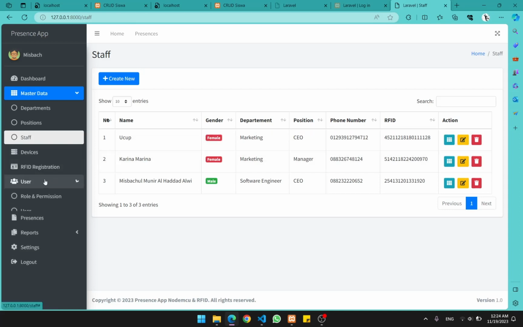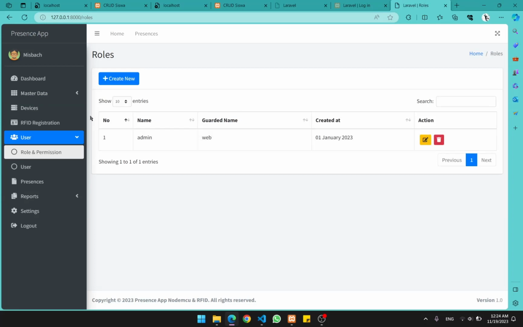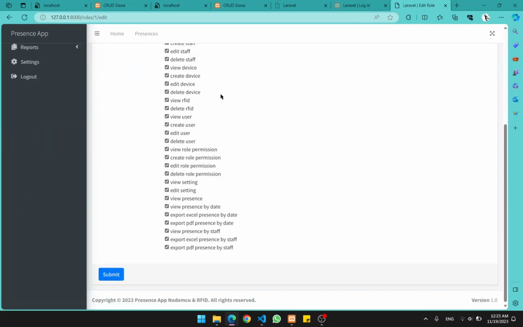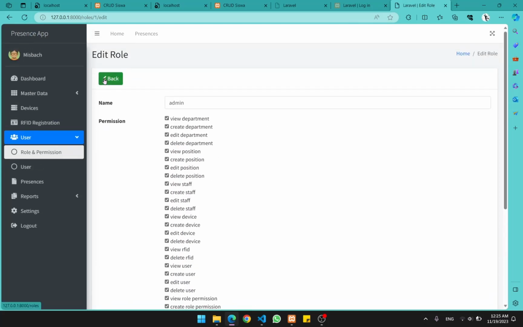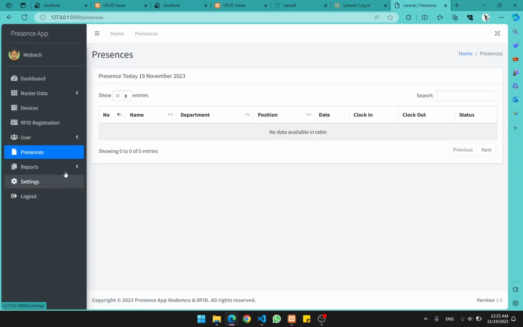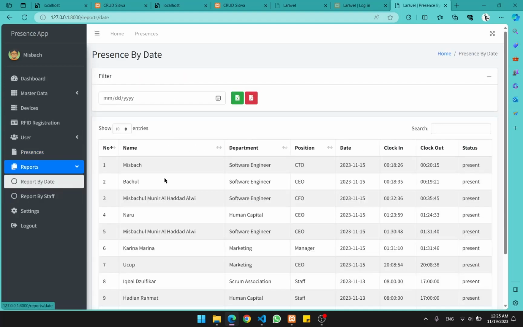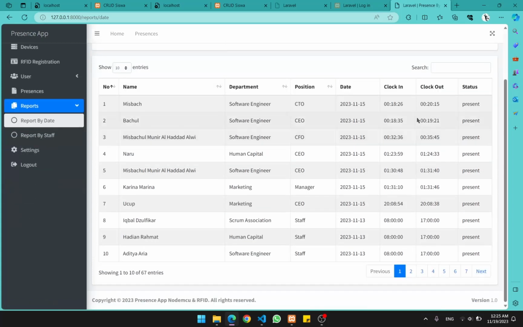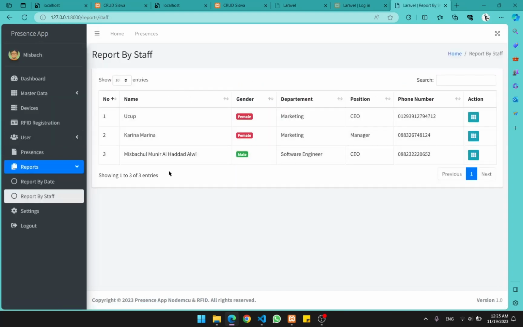Okay, and this is user. We can give permission. Are they an admin or not? Yeah, and we can also give them permission and role. Okay, this is presence. This is presence by the date, of course. Okay, this is the report by the date that I have tried before.